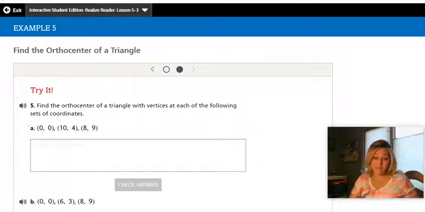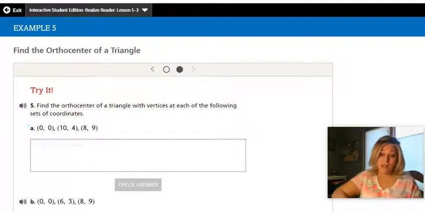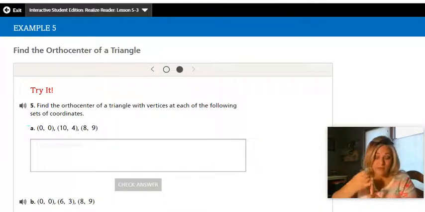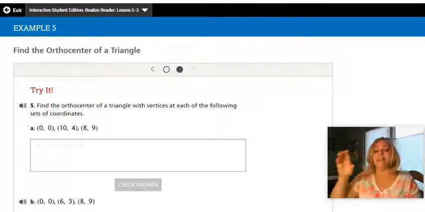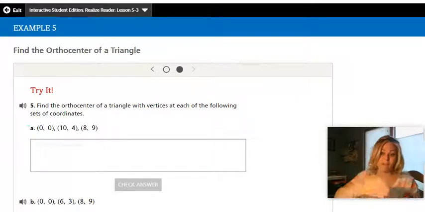Here's the exact same problem we just did on the whiteboard, except they're not giving you a graph. So you're going to use those 3 points, find the slope of 2 of the lines, the point across from it, and I would recommend actually drawing it out. It makes it a little bit easier. And I want to see if you can do this the exact same way we did on the whiteboard, but by yourself. And you can check your solutions here.